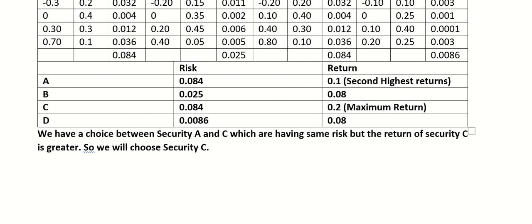But maybe you are a risk averse investor. So you want to pick a security whose risk is less.